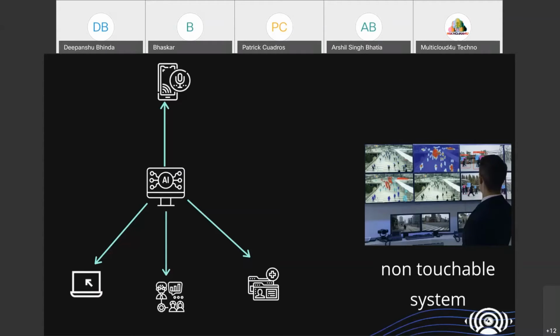So here, we can move from one page to another just by speaking to our system, or perform operations. If you wanted to perform certain operations, we can talk to the system, just like Alexa. If we talk to Alexa, he or she will tell us what things we have to do, right? So this is a non-touchable system. It means we do not have to touch the system, and the system will automatically recognize our voice and do whatever we want, right? Next slide.